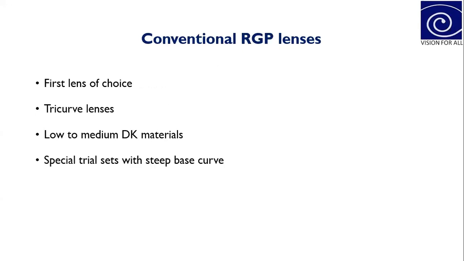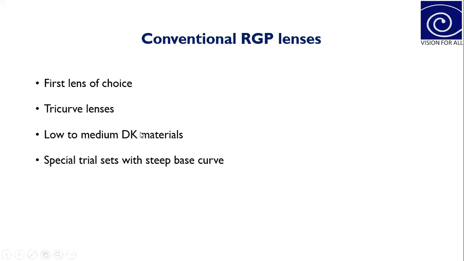Coming to the conventional RGP lenses, these are the Indian RGP lenses. These are the first choice of lenses, and also the gold standard of fitting patients with keratoconus. These lenses are tri-curve lenses, which have three curves in the periphery.